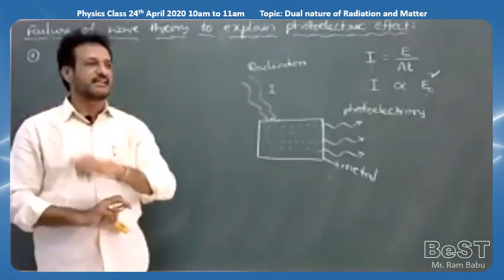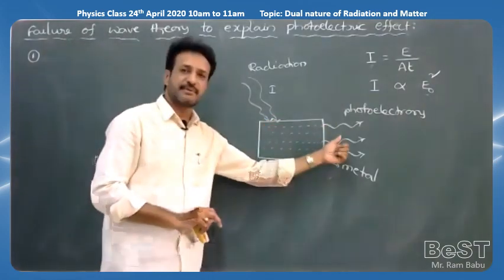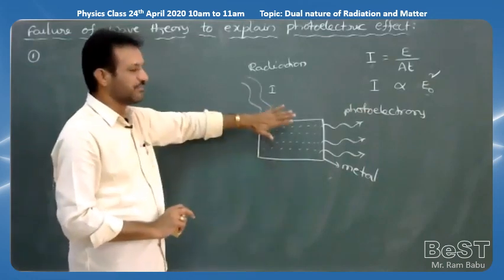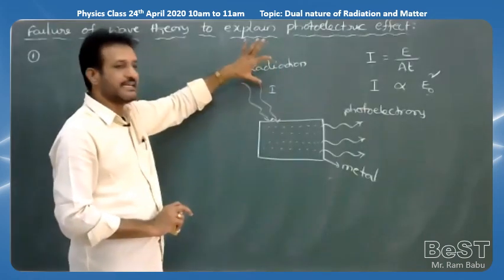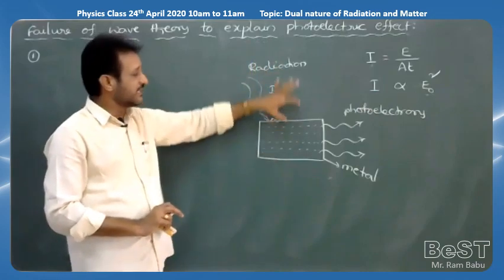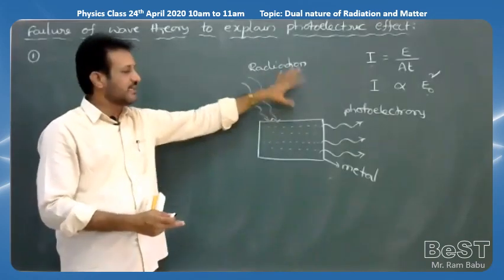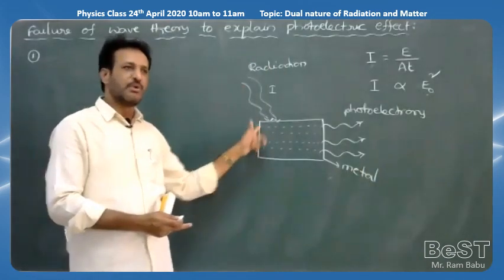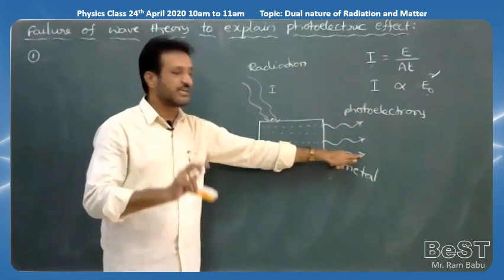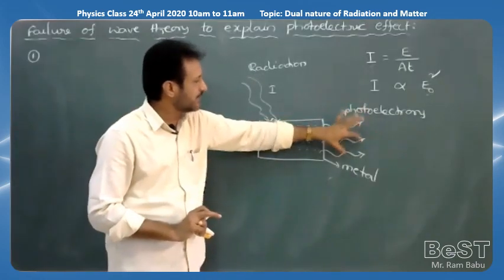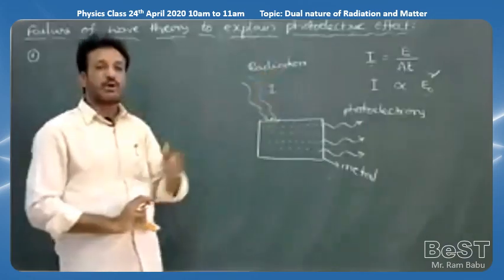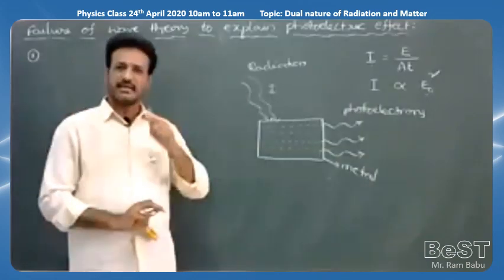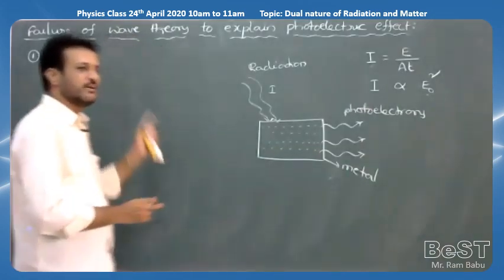But what does the experiment say? The maximum kinetic energy of electrons only depends upon frequency, but not on intensity. According to wave theory, when radiation of higher intensity falls on the metal plate, the energy gained by electrons is also maximum, and electrons are ejected with the maximum kinetic energy. The more the intensity of the light, the more the kinetic energy of electrons. But the experiment says kinetic energy does not depend upon the intensity of the light, it only depends upon the frequency of the light. That's why it is one of the failures.